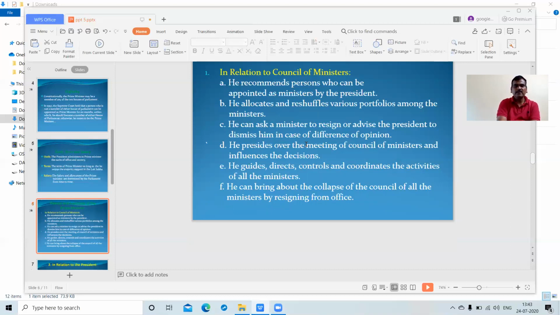And next, the Prime Minister allocates and reshuffles various portfolios among the ministers: the cabinet ministers, state ministers, and deputy ministers. In India, we follow three types of ministry systems. But the cabinet holds the key posts, such as finance, defense, and home affairs.